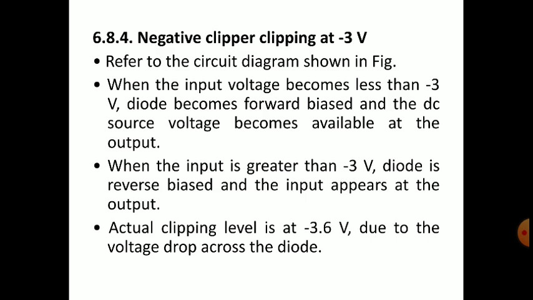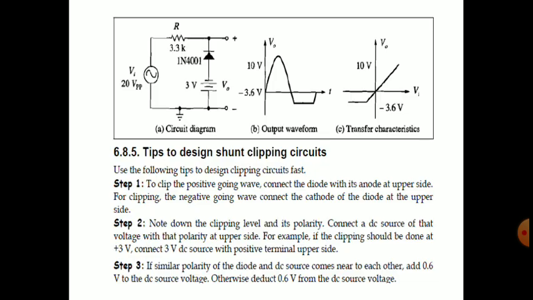Next, negative clipper clipping at minus 3 volts. This is also the same, with the direction reversed, and minus 3 volts of reference and minus 3.6 volts at the negative value. And in the transfer characteristics also, instead of minus 0.6 we have minus 3.6 volts.